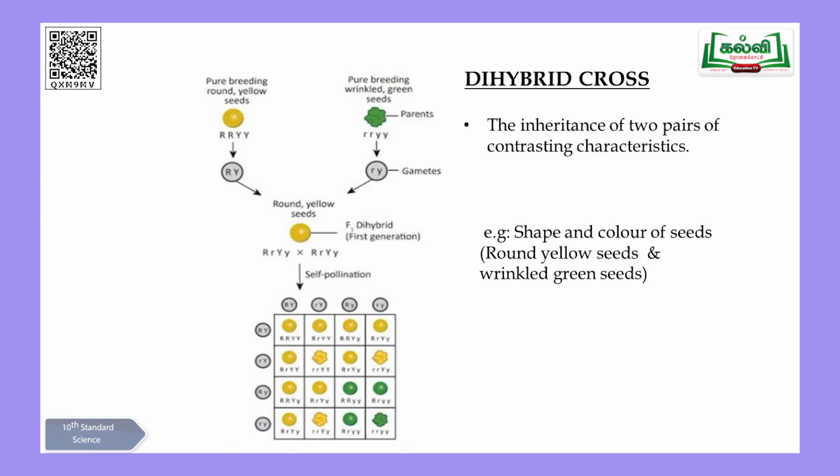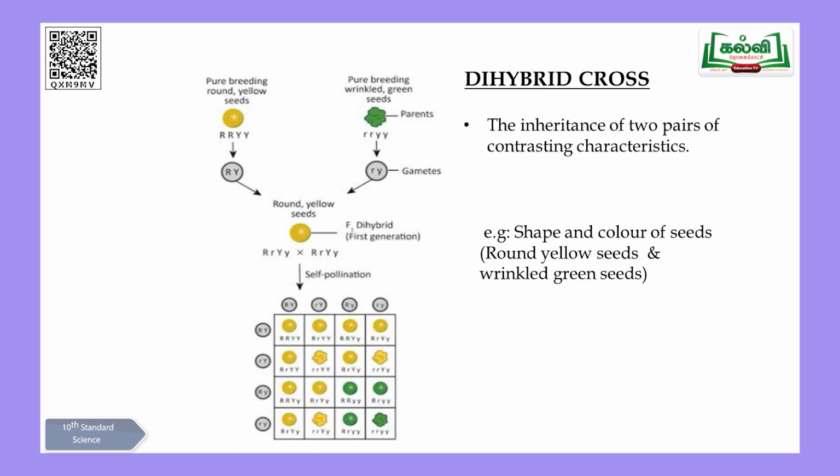Then this made him think further. He went on to the second experiment called dihybrid cross. Look at the diagram. Dihybrid cross again used the pea plant only, children. He selected pea plants with two pairs of contrasting characters. Beginning with height, tallness and dwarfness, now he took the seeds of the pea plant. One is yellow in color, the other one is green. You can look at the slide here, children. Yellow and green seeds were taken.